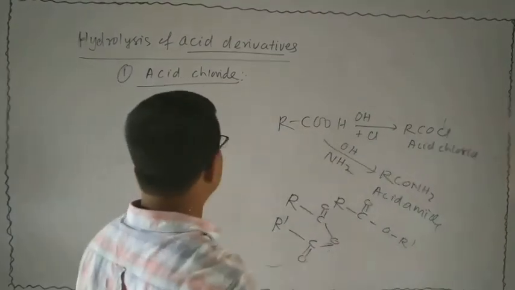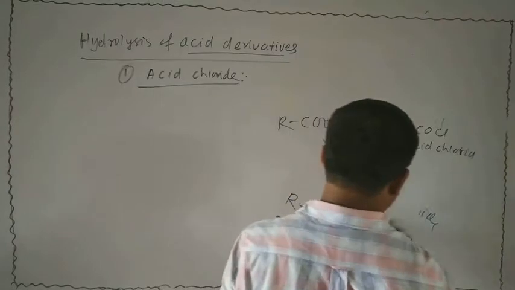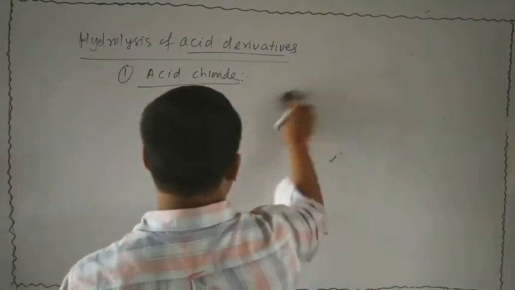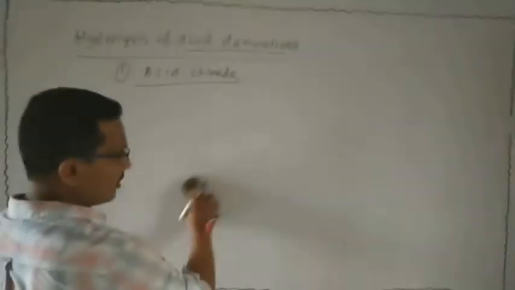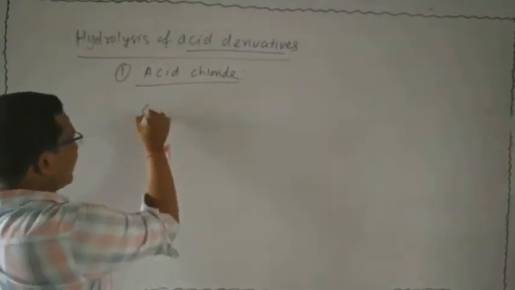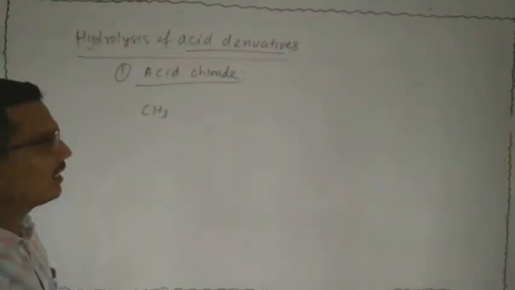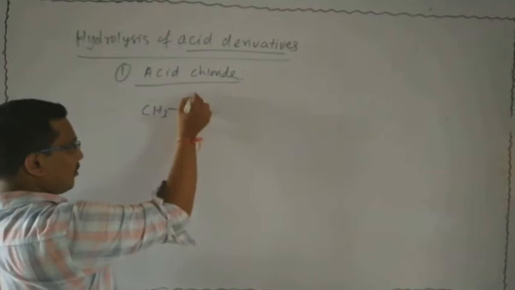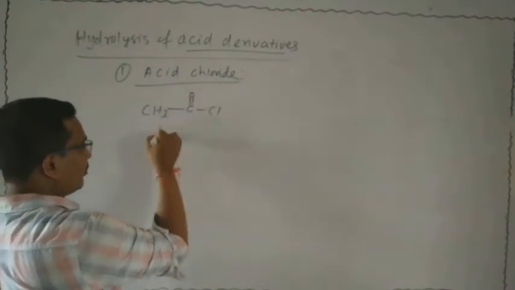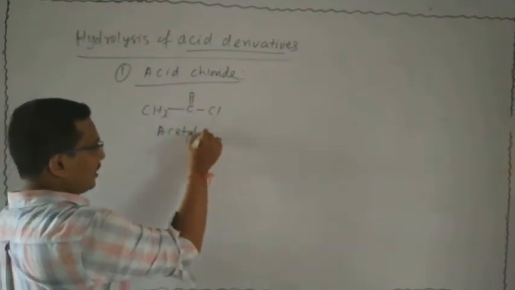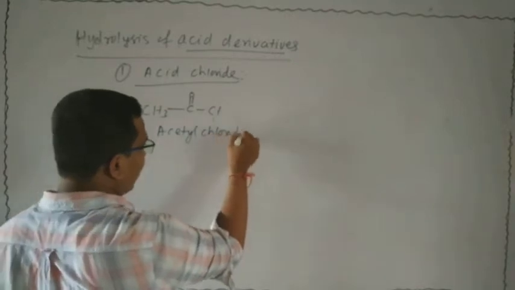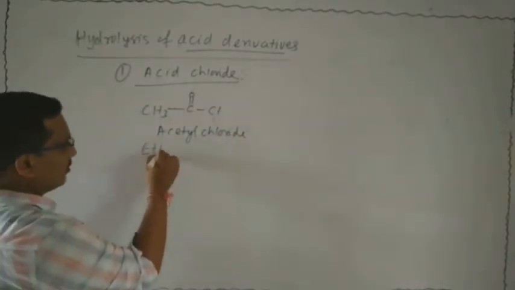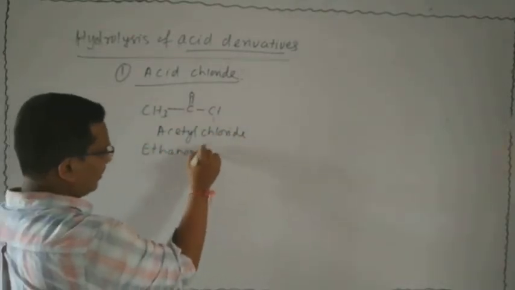At first, I will discuss the hydrolysis of acid chloride. Suppose we take an acid chloride, acetyl chloride, CH3 bond C double bond O bond Cl. It is also named ethanoyl chloride.